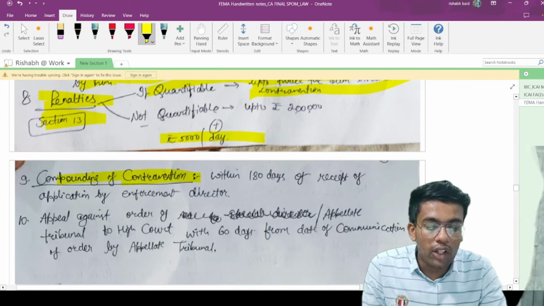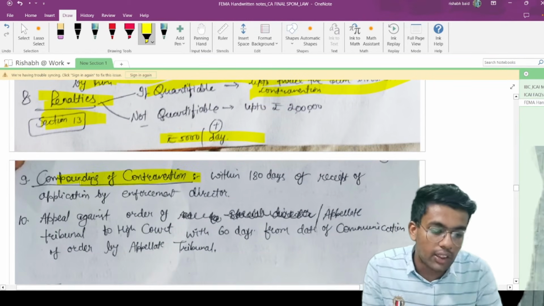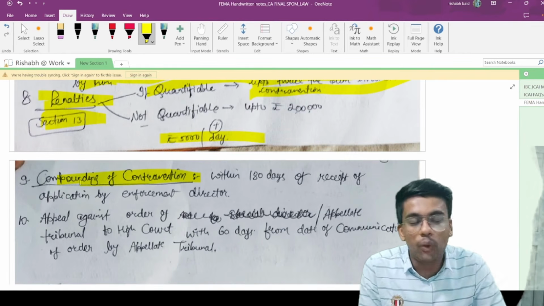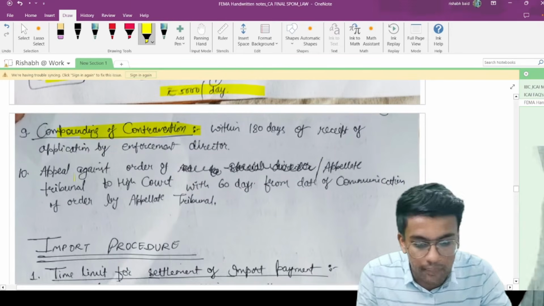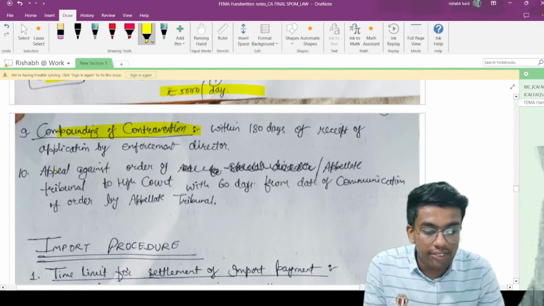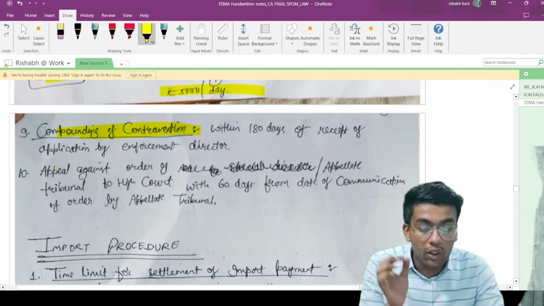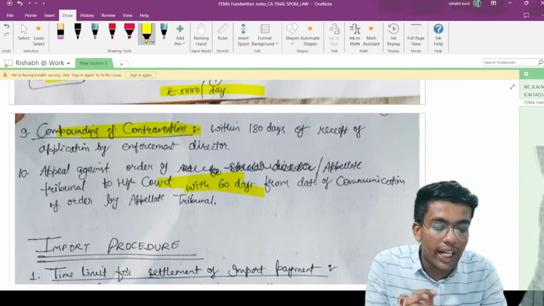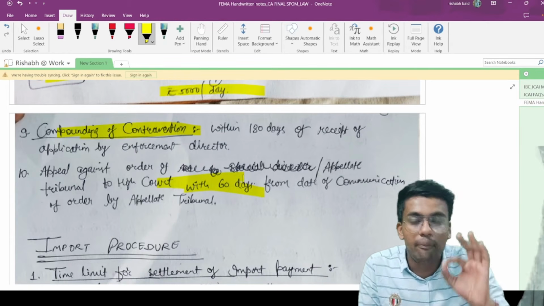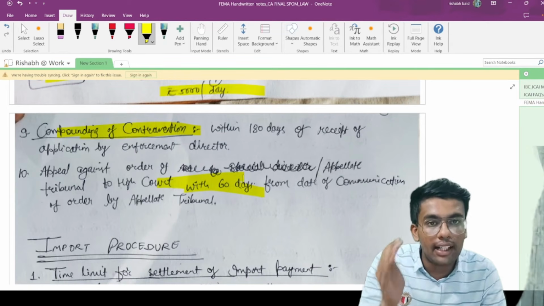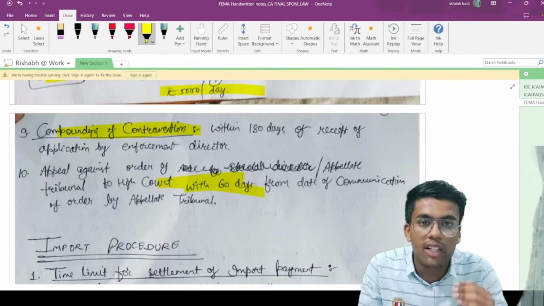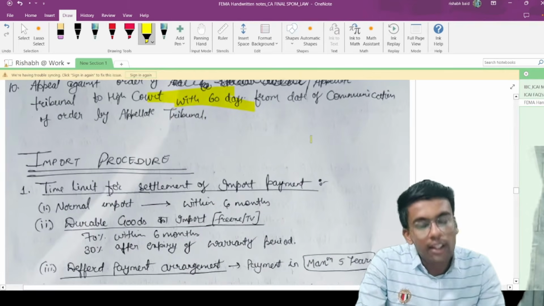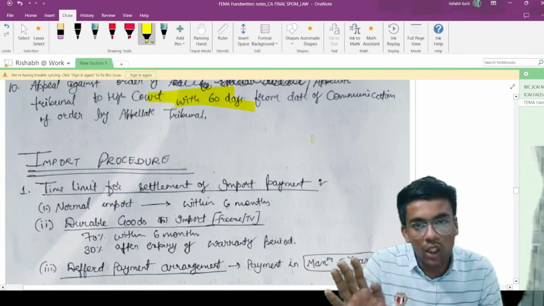Now, compounding of contravention. Can you compound the contravention? The answer is yes. It is to be compounded within 180 days of the receipt of application by the Enforcement Director. Appeal against the order of the appellate tribunal to the High Court is to be made within 60 days. I have mentioned only the relevant provisions which are important from the exam point of view. Wherever there are time limits, I have mentioned those here for your easy reference. This was all about export procedure.